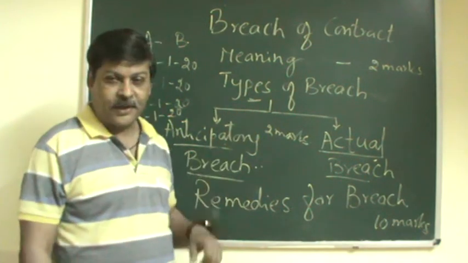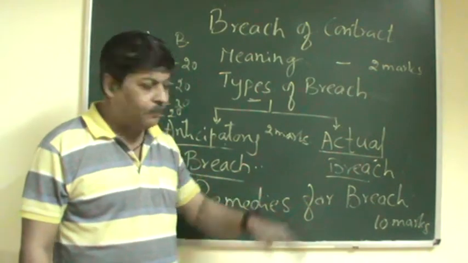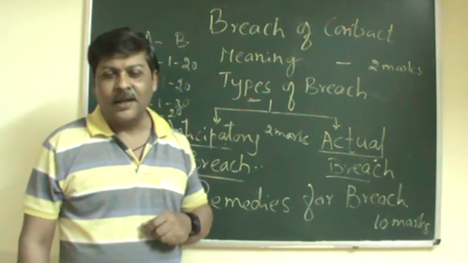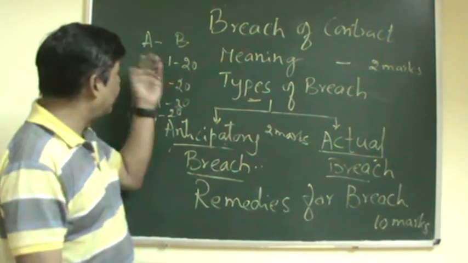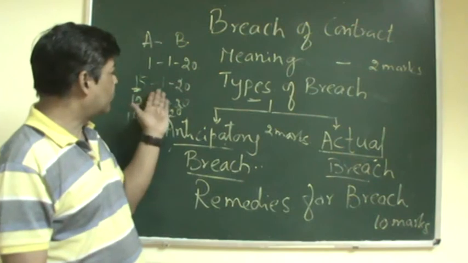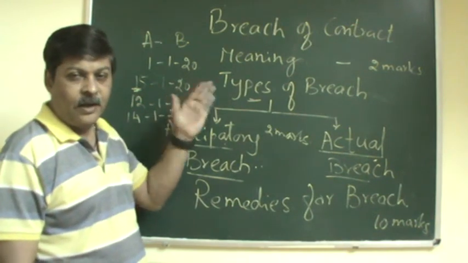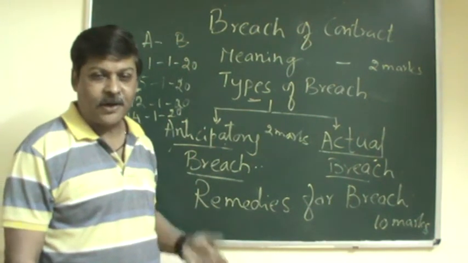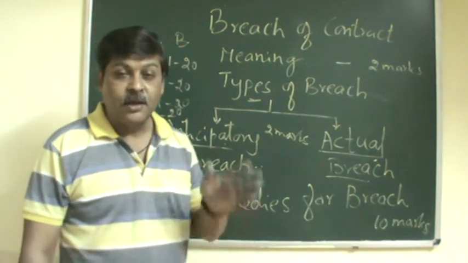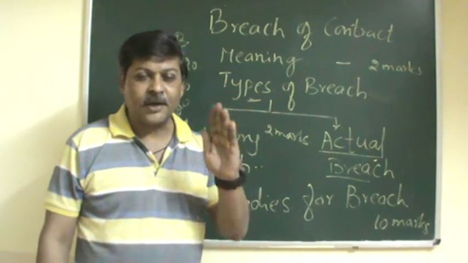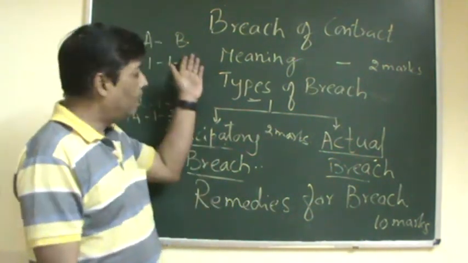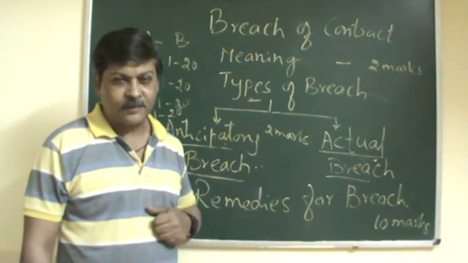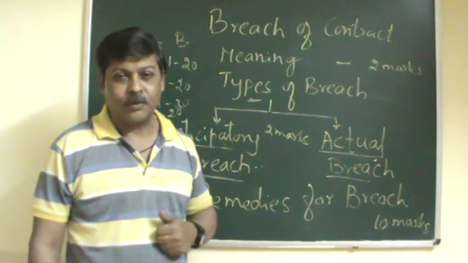Actual breach is when the breach takes place on the day of performance. We call it the actual breach. For example, A has promised to supply the raw materials on 15/1/20, but on that day he is unable to supply them. So he has committed the breach on the day of performance. We call it actual breach, and B, who becomes the aggrieved party, gets the right to claim the remedies. He need not wait more.